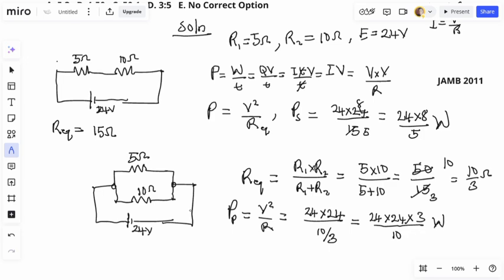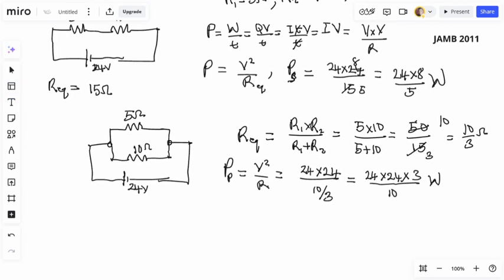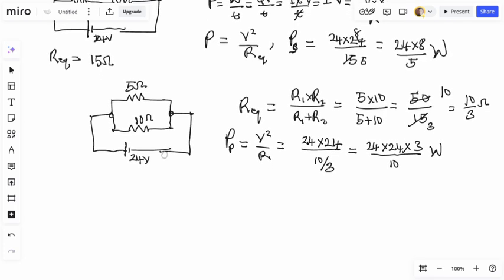So now I've calculated my power for series connection, and I've also calculated my power when it is parallel connection. So now let me take the ratio of the two. Ratio, which is what? Power for series connection is to power for parallel connection.